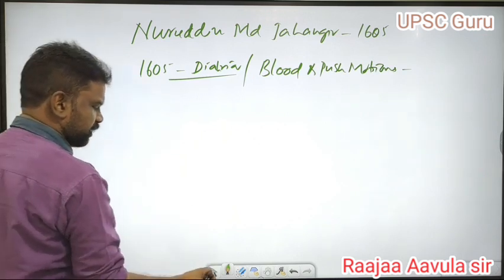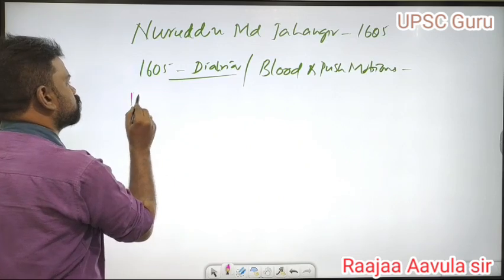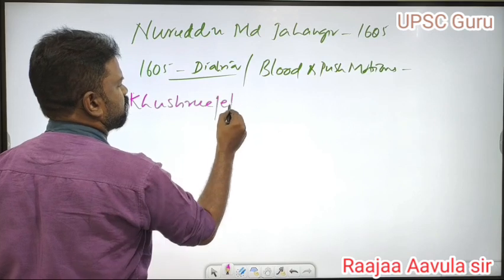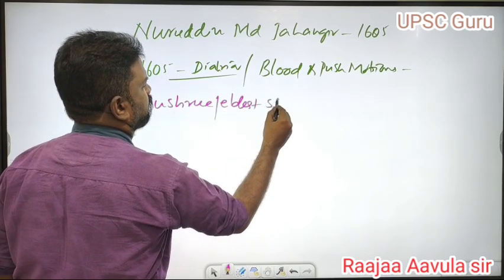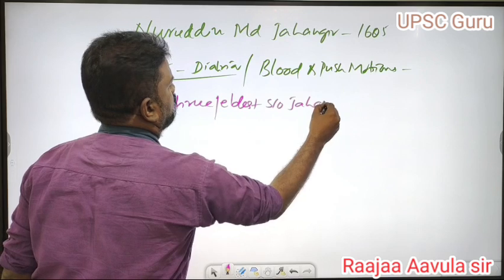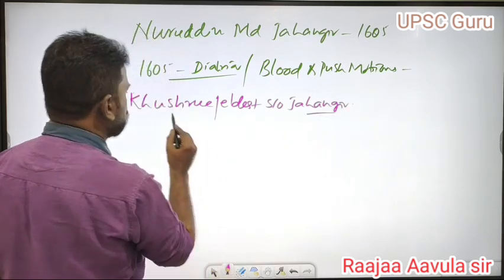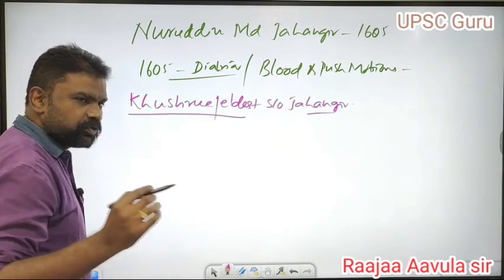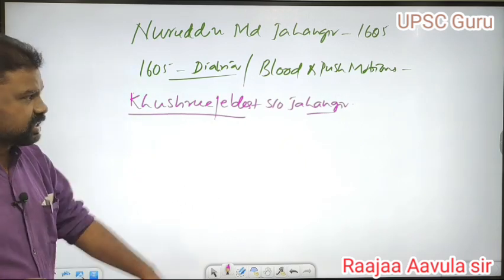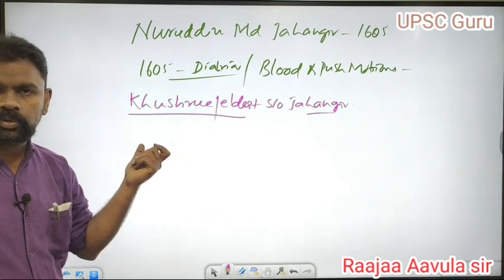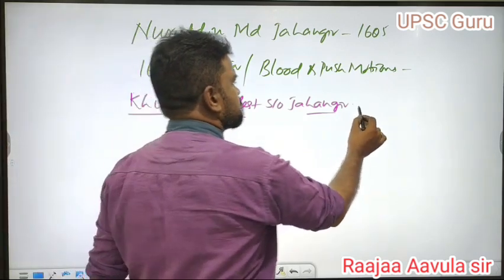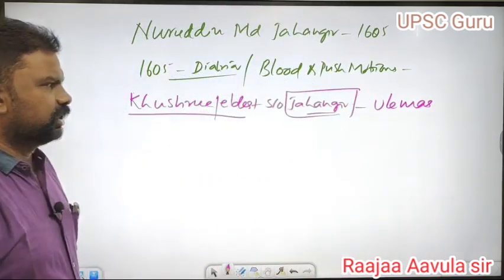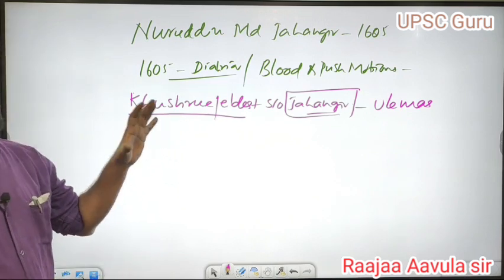At the time of Akbar's death, he wanted to make Khusru his successor. Khusru was the eldest son of Jahangir. Akbar wanted to make Khusru the ruler, but the ulemas did not accept it. If the father is alive, the son should not come to the throne. Jahangir is alive, so Jahangir's son should not rule. Because of that tradition, the ulemas finally accepted Jahangir as ruler after the death of Akbar.